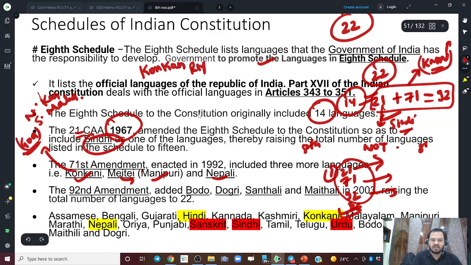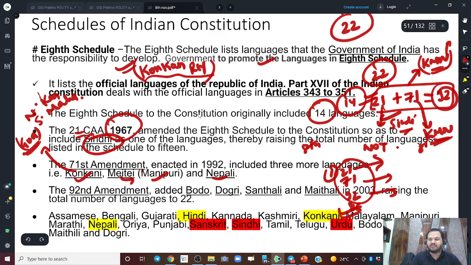right? Konkan Railways. It is a very beautiful railway on which E. Sreedharan architected various bridges in this area. You are all from geology, so you must know that the Konkan area is part of what? The Western Ghats, right? So building train infrastructure there is a very difficult thing. That is why the Konkan Railways is very famous, right? So you know what is there: Sindhi, and the 71st is KMN. Remember this.